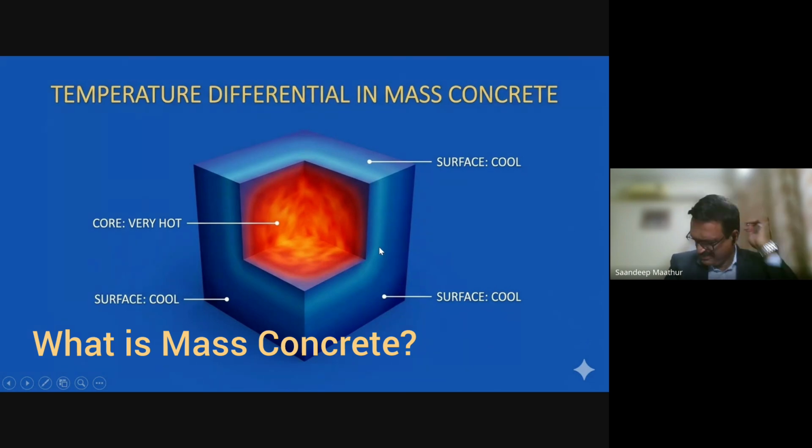The core sensor reads the core temperature. The top sensor reads the top layer temperature. This differential should not exceed 20. In some cases, even in ASTM or other codes, the core temperature is allowed to go up to even 80, 85. It is not that risky when the core reaches 90 degrees also. But if the differential increases beyond 20 degrees, it is dangerous. So this is the game of the whole mass concrete. Then there is design and other aspects, but this is the central theme of mass concrete. That's why I put this slide.